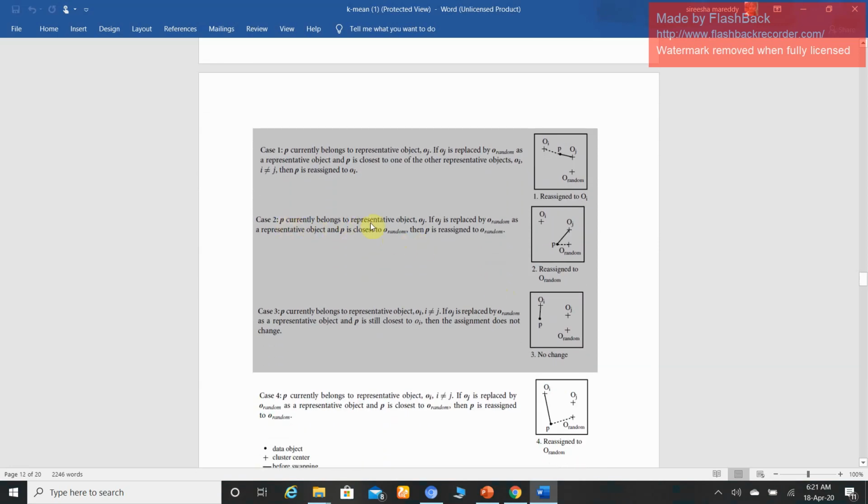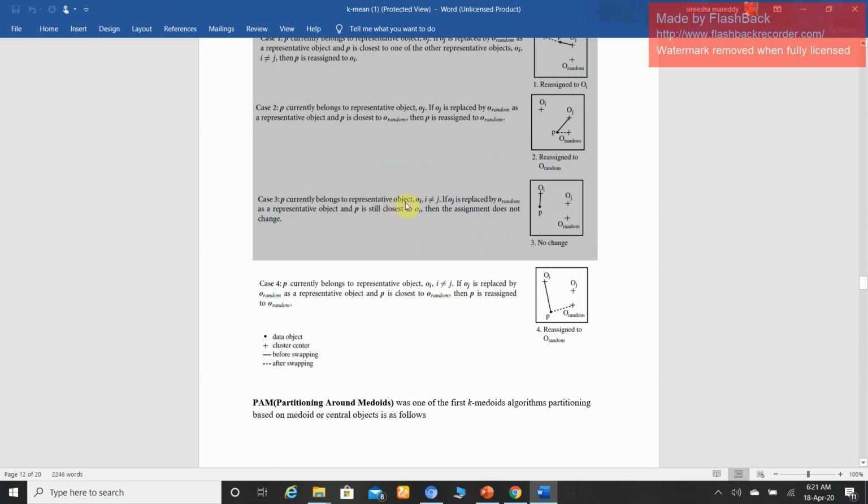Right? Next, the second case: P currently belongs to representative object Oj. If Oj is replaced by O random as a representative object and P is closest to O random, then P is reassigned to O random. Right? This is the second case. Third case: P currently belongs to a representative object Oi, where i is not equal to j. If Oj is replaced by O random as a representative object and P is still closest to Oi, the assignment does not change.